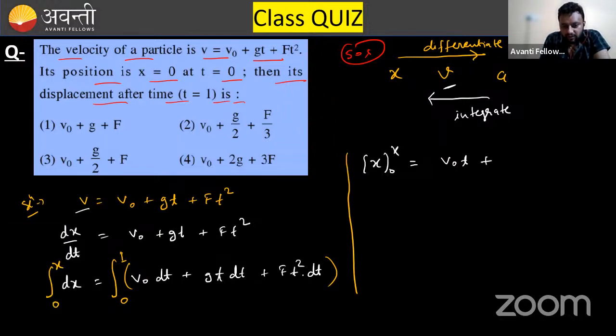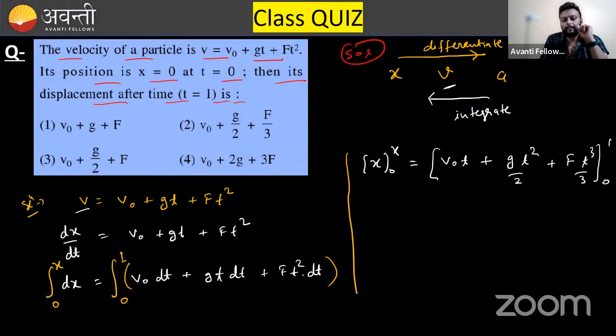Plus integration of gt. g is a constant. Integration of t is t square by 2. Plus f, integration of t square is t cube by 3. I think everybody knows the integration. Tell me if you don't know. Now put the limit 0 to 1.